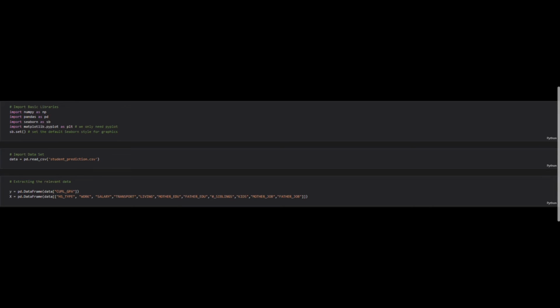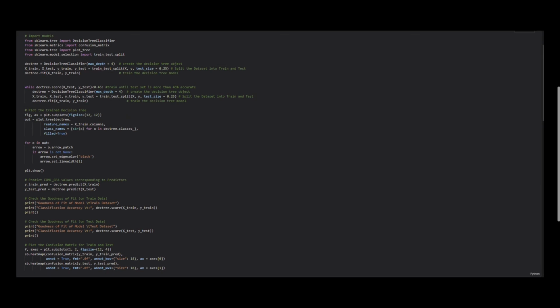Our first step is to import the basic libraries. Next, we imported a dataset from our Excel sheet. Afterwards, we extracted the relevant data and then we imported the models. Afterwards, we created the decision tree object, and then we split the dataset into train and test. Afterwards, we trained the decision tree model, and we trained it until it's more than 45% accurate. If the score is less than 0.45, then we will recreate the decision tree.